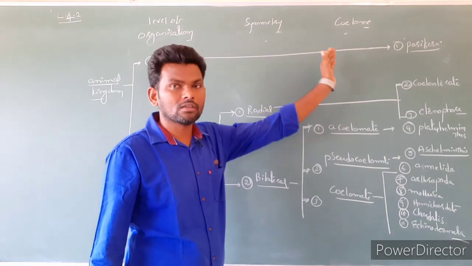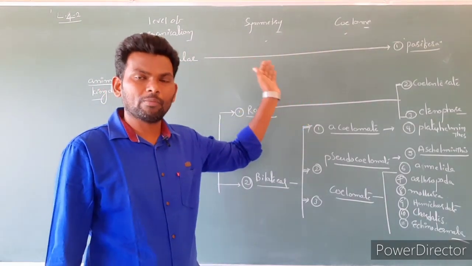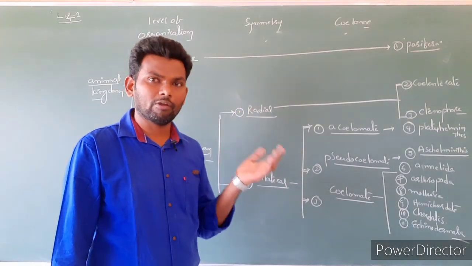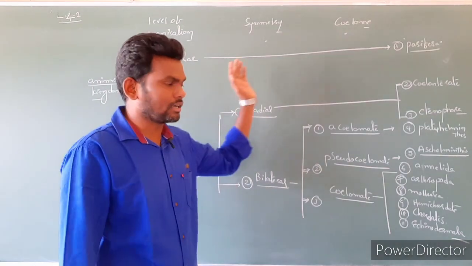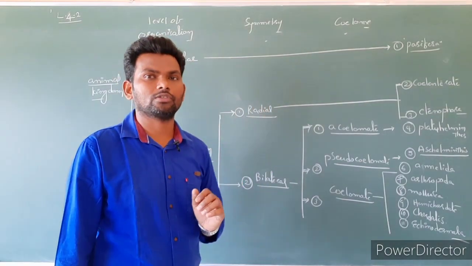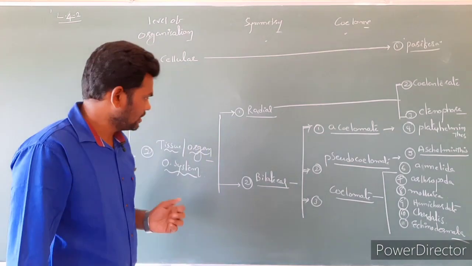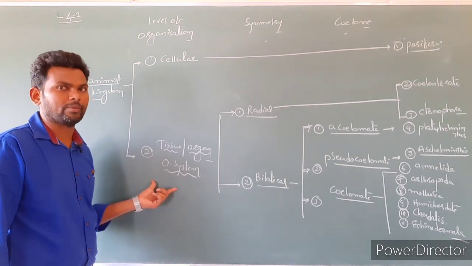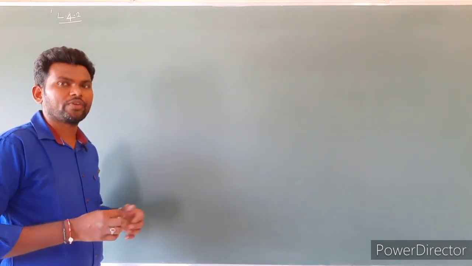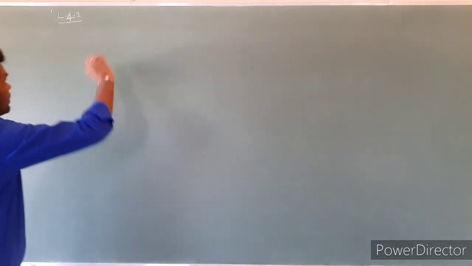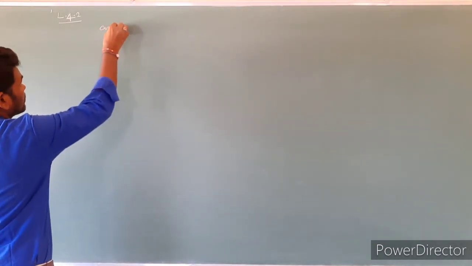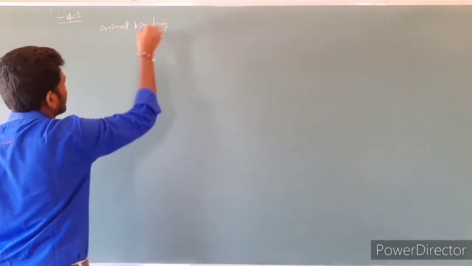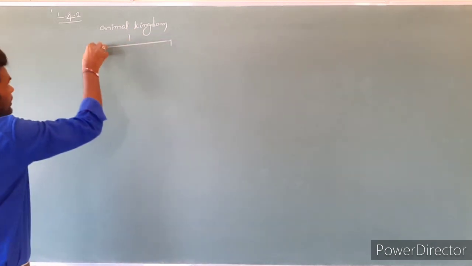Not only these three characters, they are also considered like diploblastic character, triploblastic character, notochord character, and developmental characters. So these entire characters are helpful for the classification of animals. Clear? So this chart is given in NCERT. Please follow the NCERT first. Later we have to read extra information. Clear? Classification of animal kingdom.